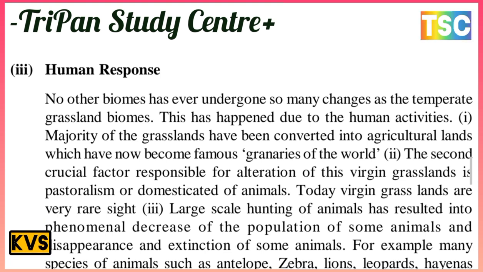The second crucial factor responsible for the alteration of this virgin grassland is pastoralism or domestication of animals. Today, virgin grasslands are very rare. This is a most important point here. Large scale hunting of animals has resulted in the phenomenal decrease in the population of some animals and disappearance or destruction of some animals.